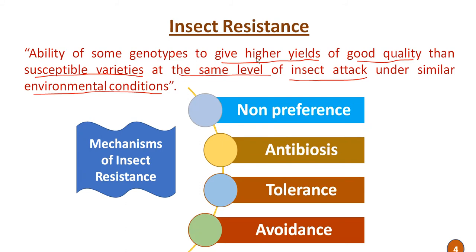Then what are the different mechanisms of insect resistance? First one is non-preference, then antibiosis, then tolerance, then avoidance. So friends, these are the four different mechanisms of insect resistance, and these mechanisms were given by Painter in 1951. Let us see one by one.